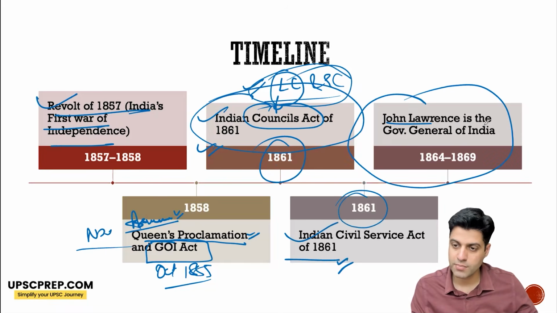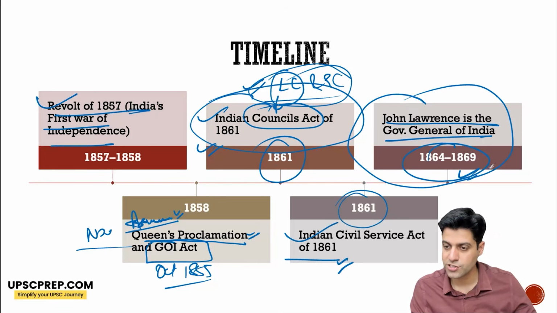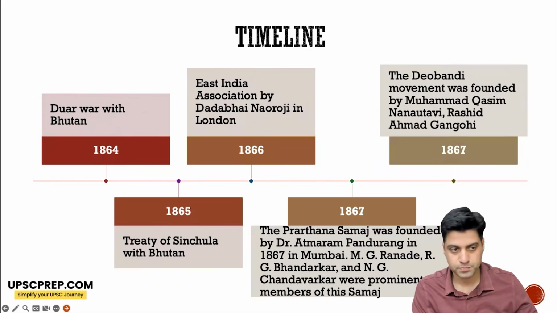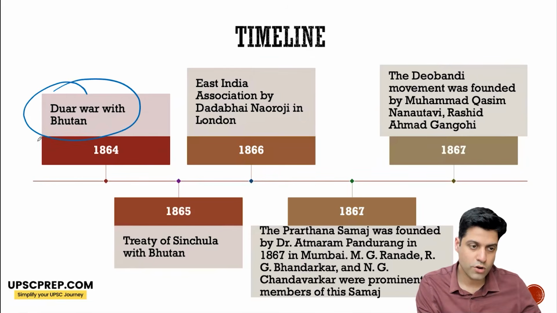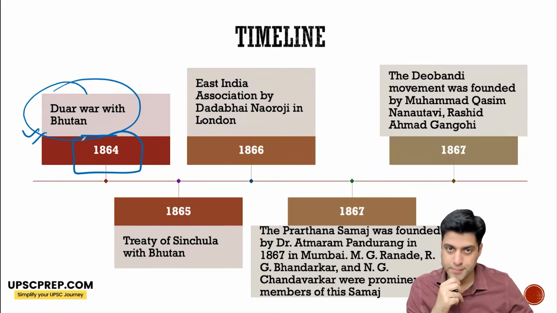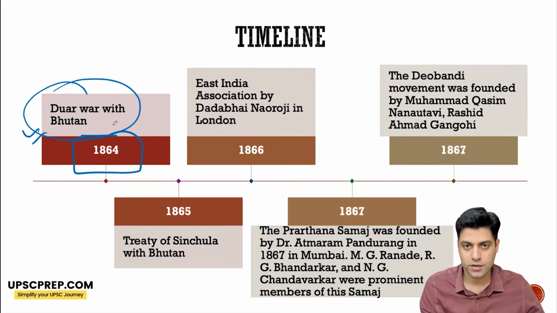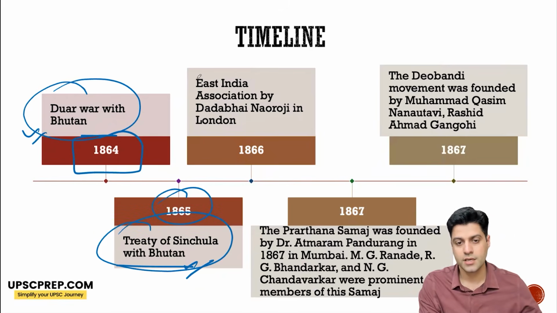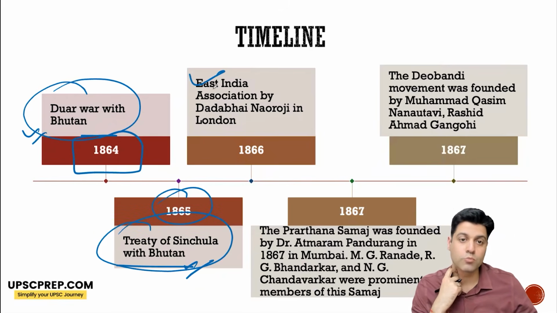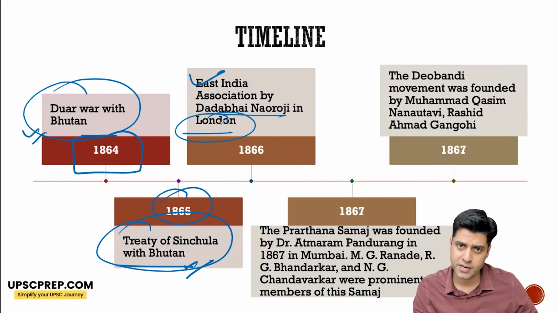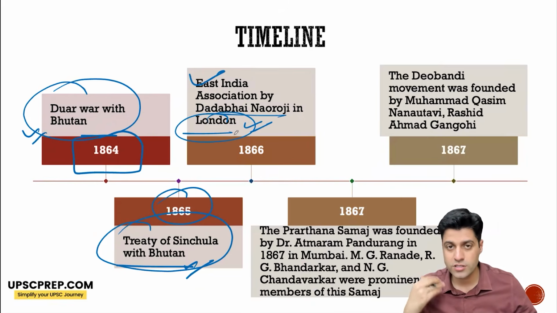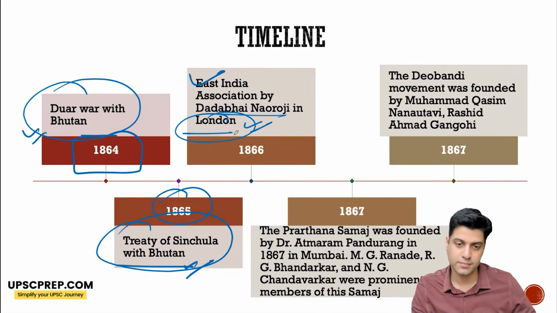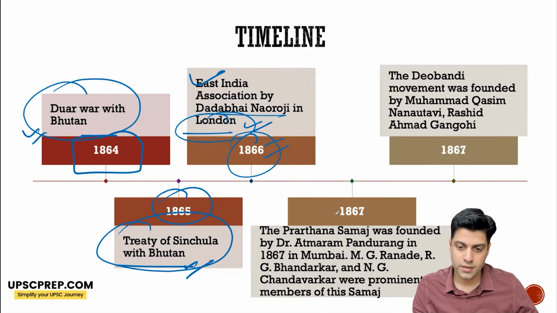John Lawrence became the Governor General of India from 1864 to 1869. The Duar War with Bhutan happens in 1864, right? The Duar War ends with the Treaty of Sinchula with Bhutan. Now, early political movement: the East India Association was established by Dadabhai Naoroji in London, and this is a very, very important organization influencing Indian opinion in London.